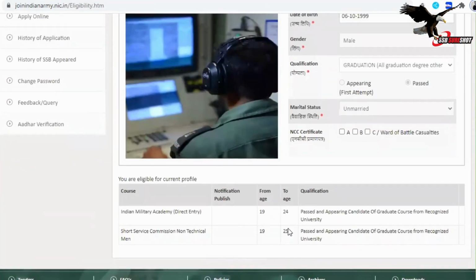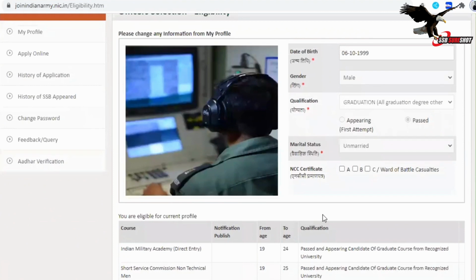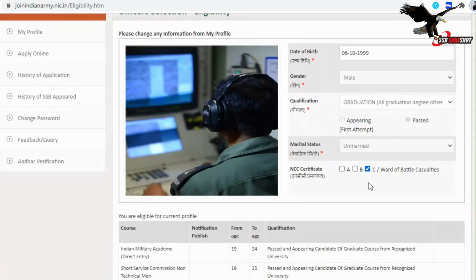So here you will find the options according to your marks in graduation, or according to your qualification. It will be already available here. If you are applying for NCC C certificate, you will have to click here for NCC C certificate. And in this course, the wards of battle casualties can also apply without having C certificate.